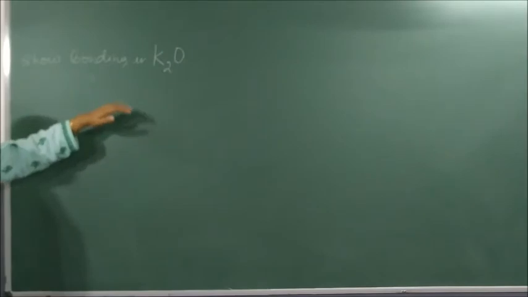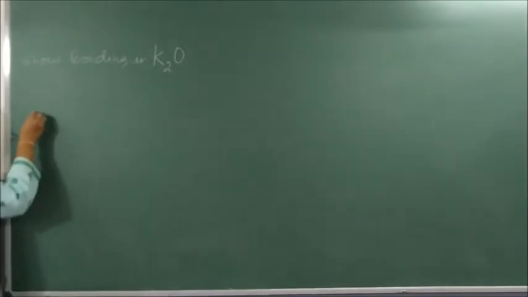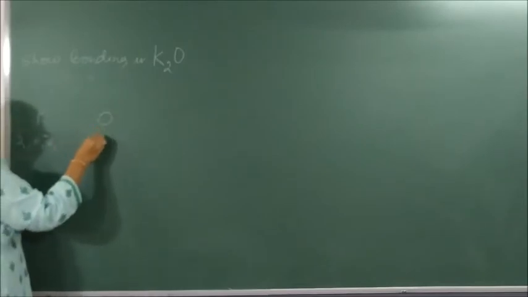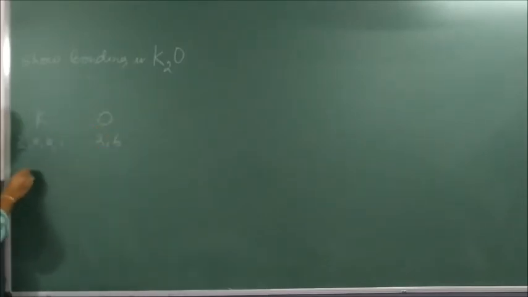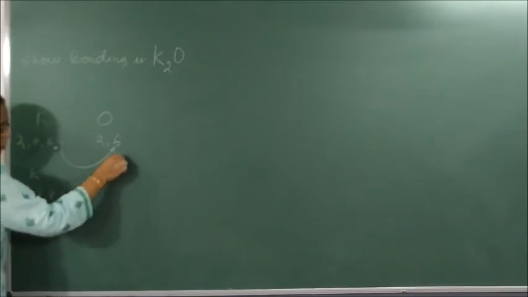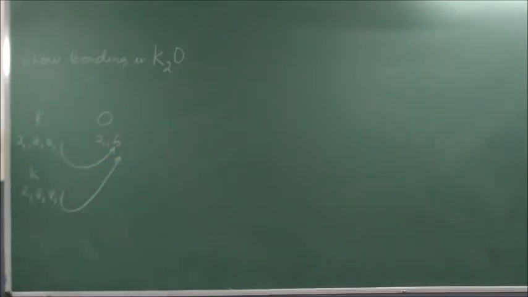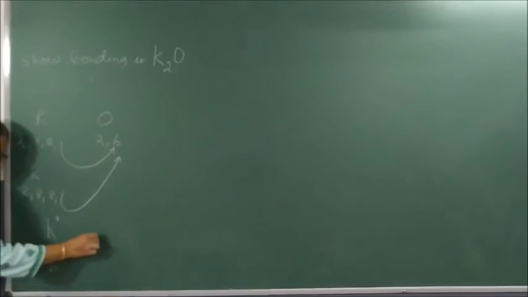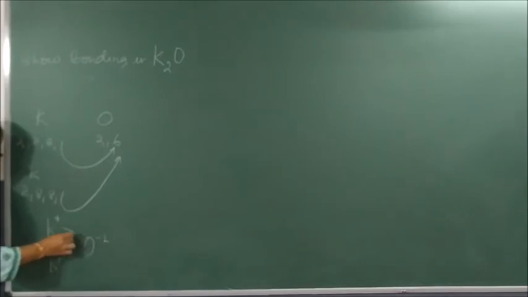So when we talk about K2O, first the rough type, K is what? 2, 8, 8, 1. Oxygen is what? 2, 6. How many K? 2 times K, because it requires 2 electrons for its stability, for becoming 8. So what you write? K plus, and there is oxygen which is 2 minus. They are held by strong electrostatic force of attraction.